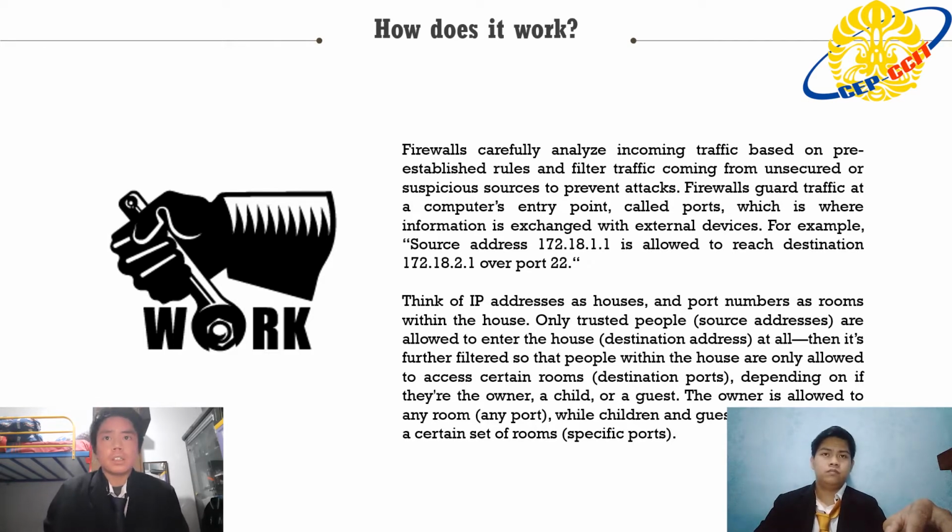For example, source address 172.18.1.1 is allowed to reach destination 172.18.2.1 over port 22. Think of IP addresses as houses and port numbers as rooms within the house. Only trusted people or source addresses are allowed to enter the house.